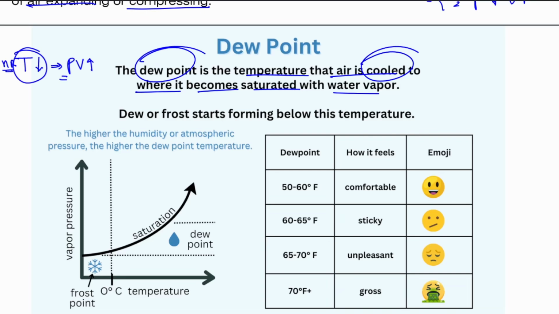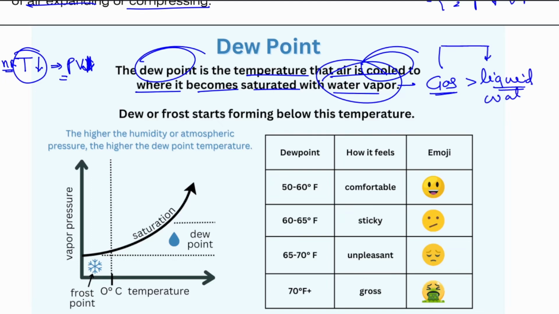So what happens? Sorry, volume also has to decrease. So instead of water vapor, which is a gas, and gas has more volume than liquid, it turns into liquid water. So now what will happen? The gas that was there in the cloud in the form of water vapor, H2O, will start raining. This temperature is known as the dew point, the temperature at which water condenses in the cloud.